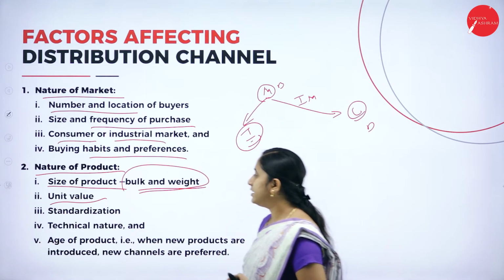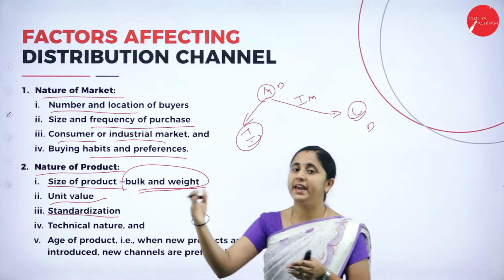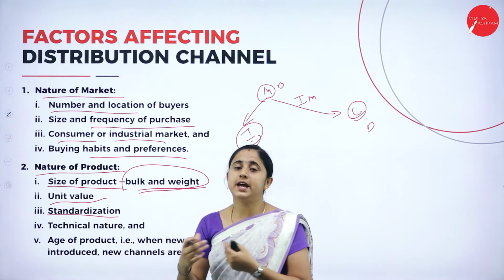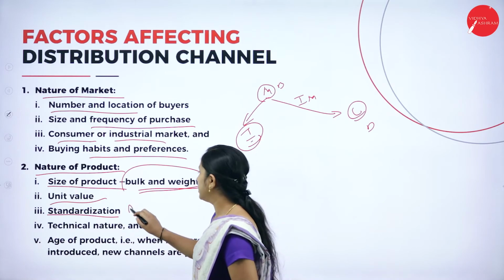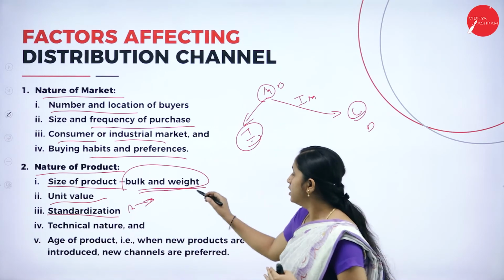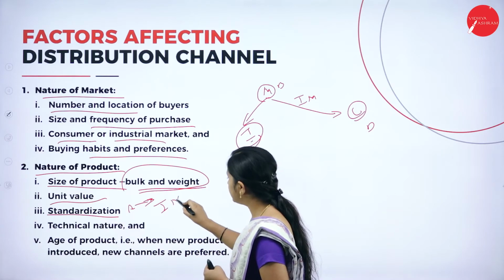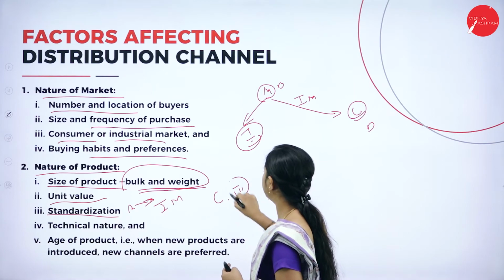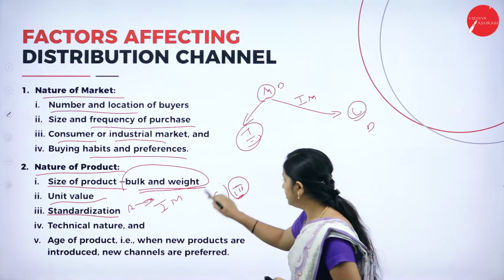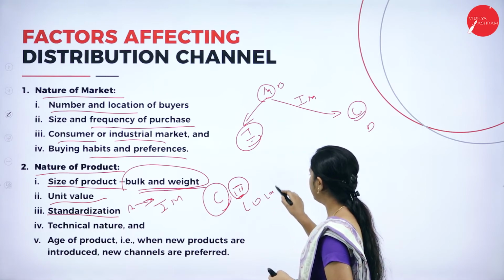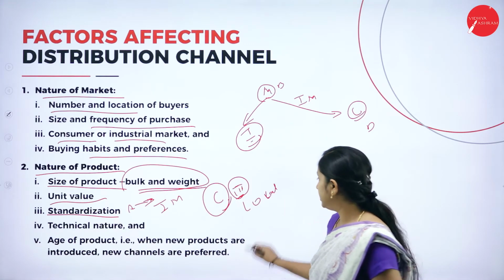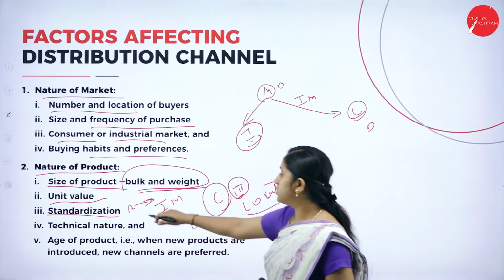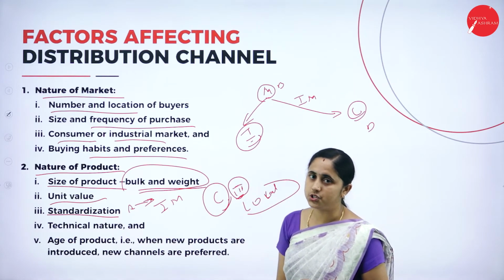The next one, standardization. Products are classified into A grade, B grade and C grade products. So based on this standardization, you need to decide your distribution channels. A grade products will reach outside the country, so that involves intermediary and distribution channels. C grade or third grade products, you can sell in a local area. So for this, it does not require any distribution channel. So based on standardization, you need to decide your distribution channel.